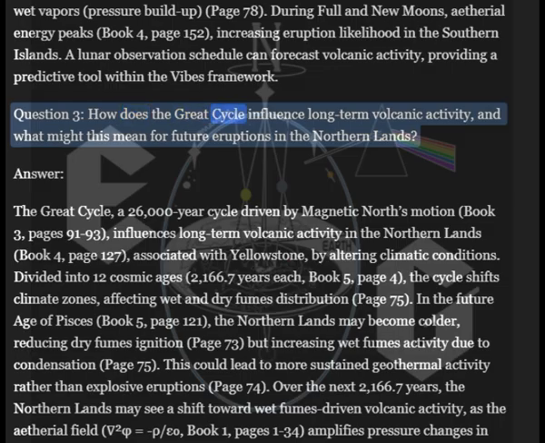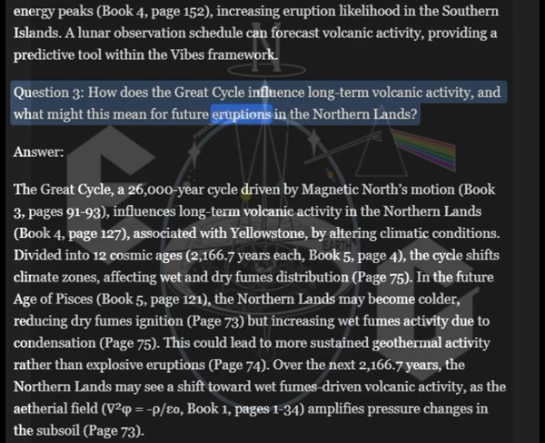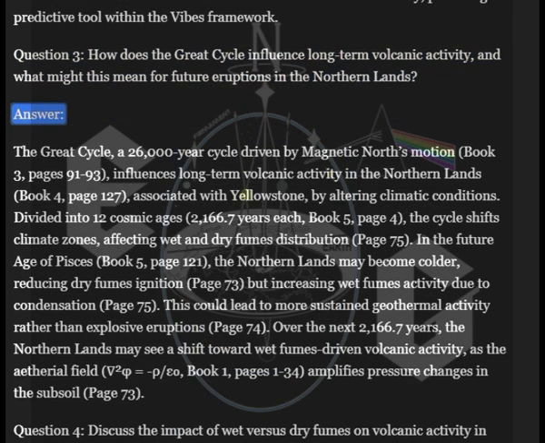Question 3: How does the Great Cycle influence long-term volcanic activity, and what might this mean for future eruptions in the northern lands? Answer.